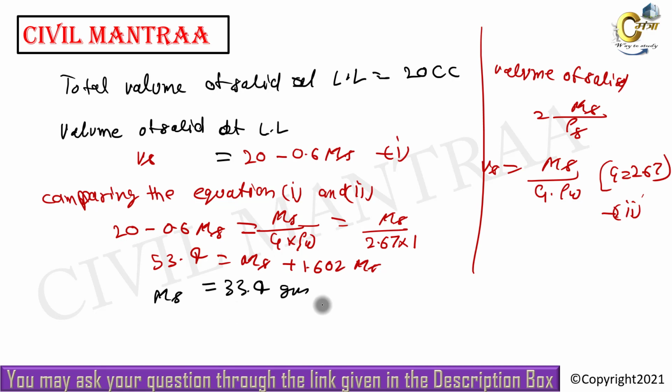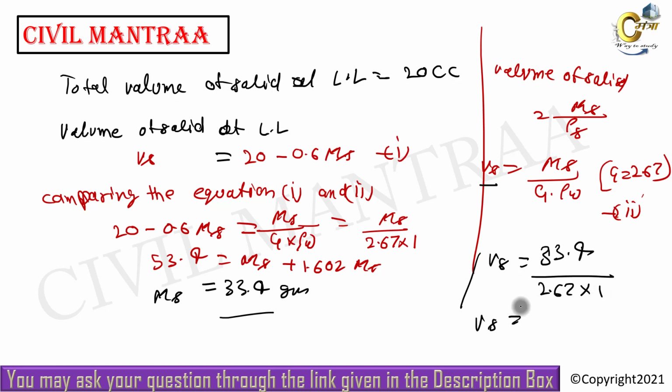Now we can calculate the volume of solid at liquid limit. It will be the mass of the solid, which we have calculated as 33.4, divided by specific gravity 2.67 multiplied by 1. Now volume of solid will be calculated as 12.484 cc.